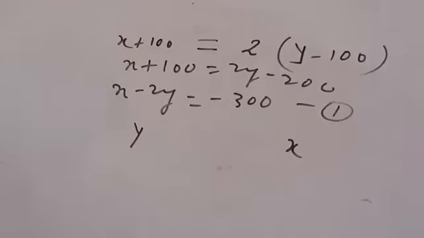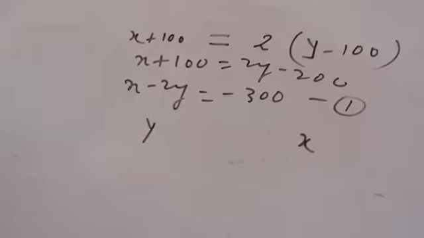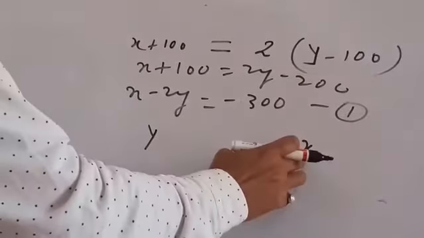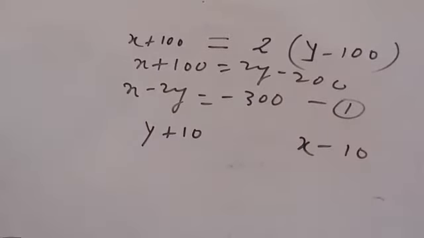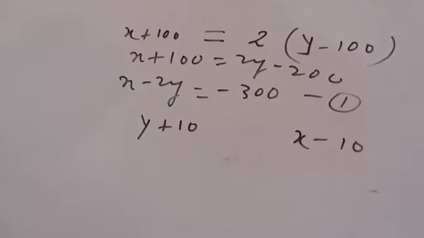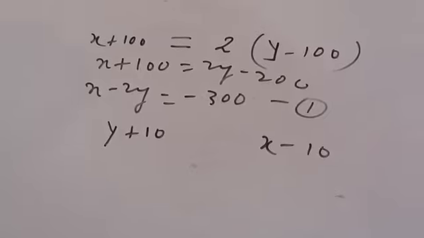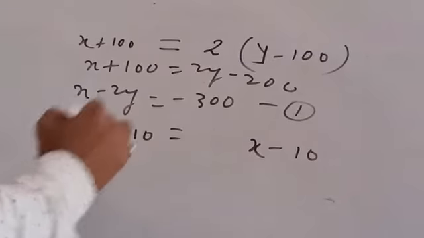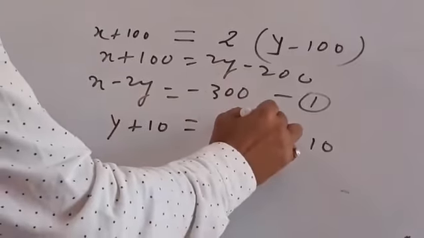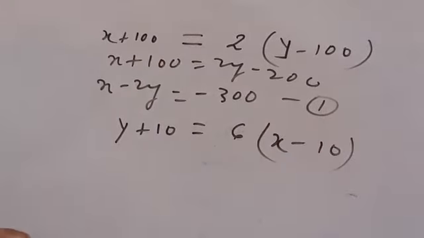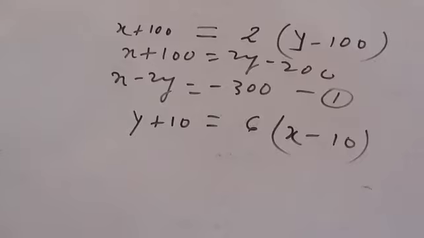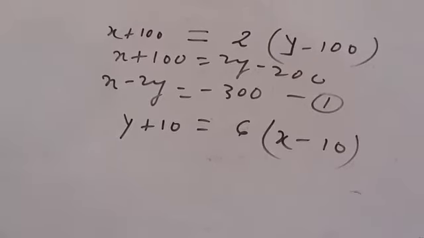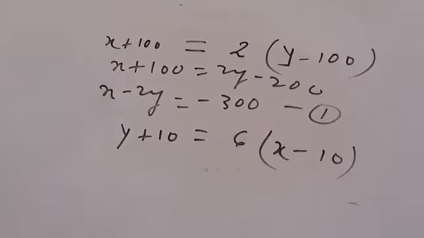If you give me 10, means he is giving him 10. So here it would be plus 10 and here minus 10. And it says that I shall be 6 times as rich as you.